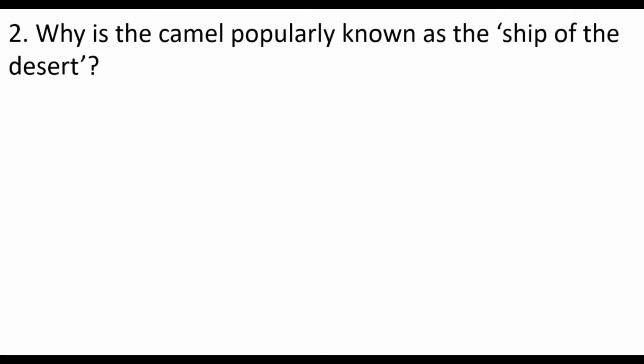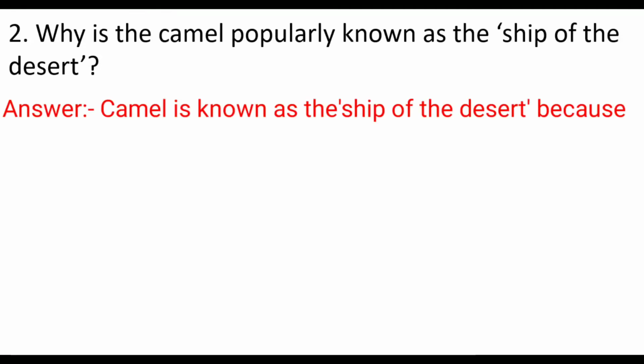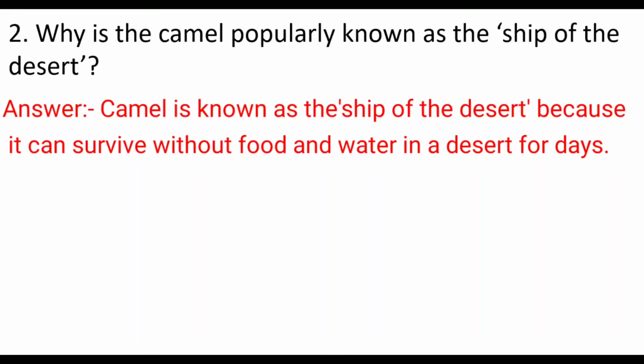So the answer is: the camel is known as the ship of the desert because it can survive without food and water. A camel can survive without food and water for many days in the desert. So here you have to write: because it can survive without food and water in a desert for days.